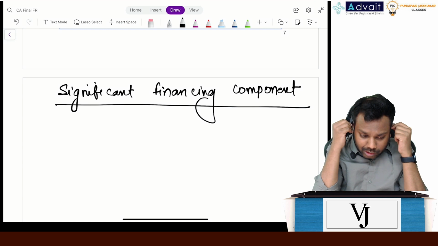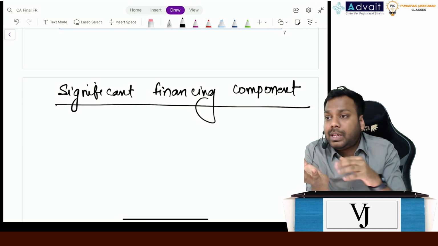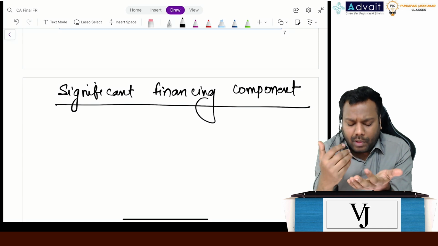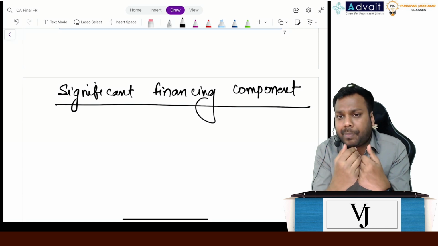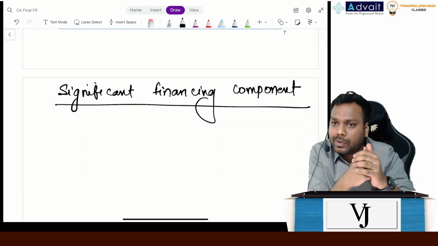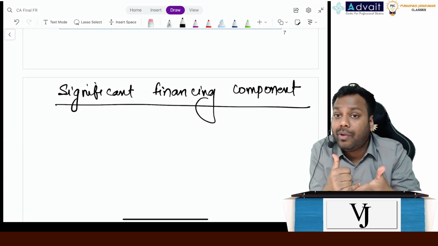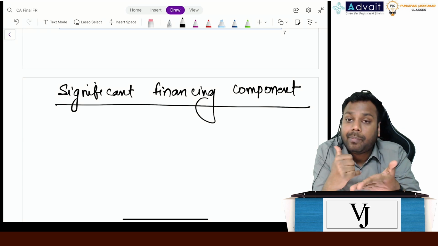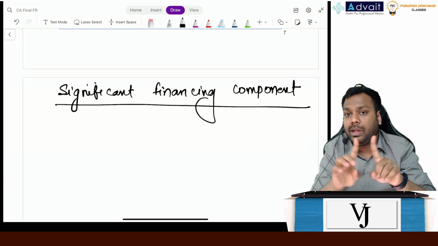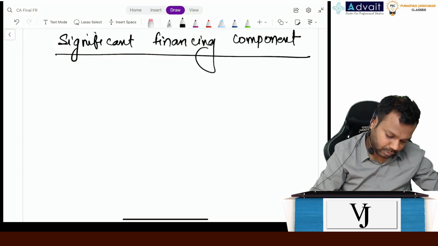Now, it's not always the entity giving the benefit of finance. It can be the case that the customer gives a benefit of finance to the entity. How exactly? The customer says that whatever is the price of the goods, you take it from me now, you manufacture the goods and deliver it to me after 2 years. So now the customer is giving the money to the entity well in advance, right? So the customer gives the benefit of finance to the entity. It can be both ways around. Understand?